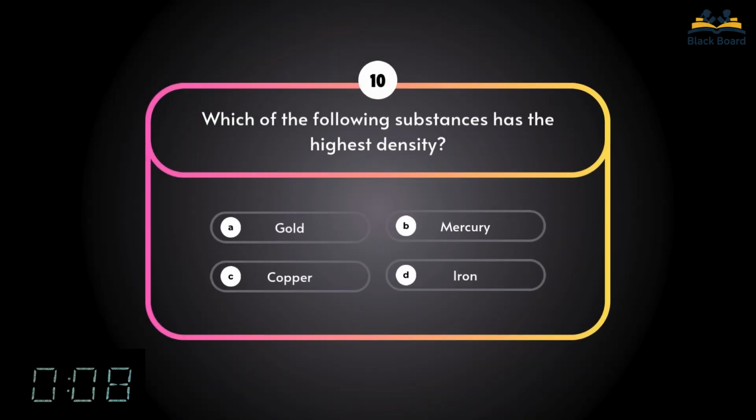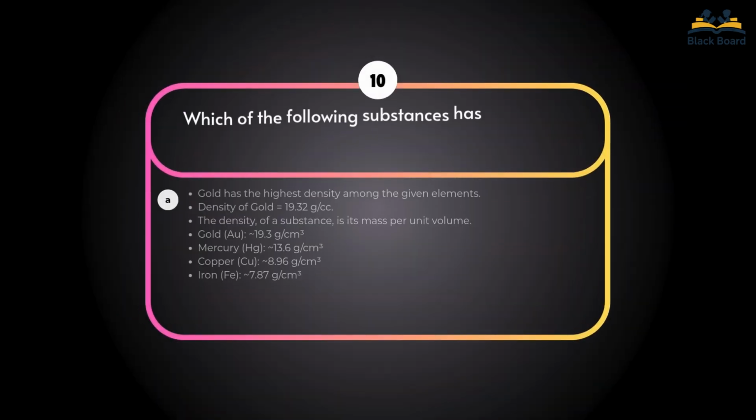10th question. Which of the following substances has the highest density? Correct answer is gold.